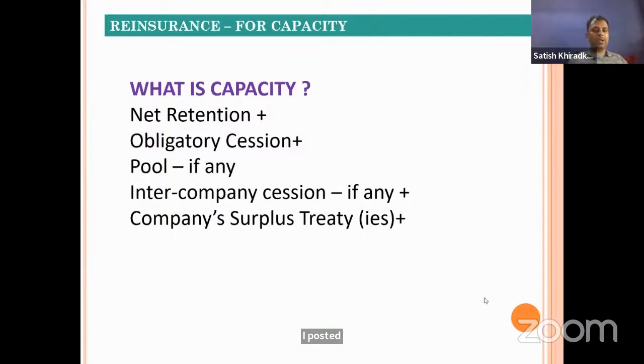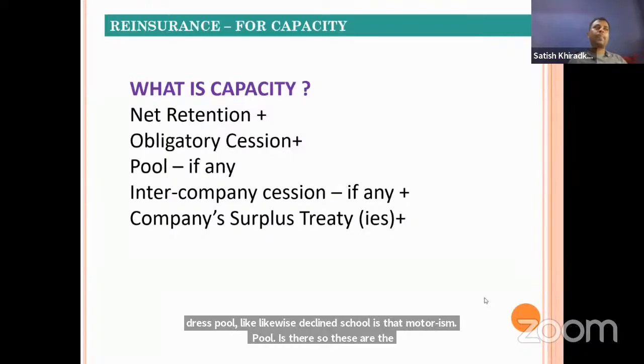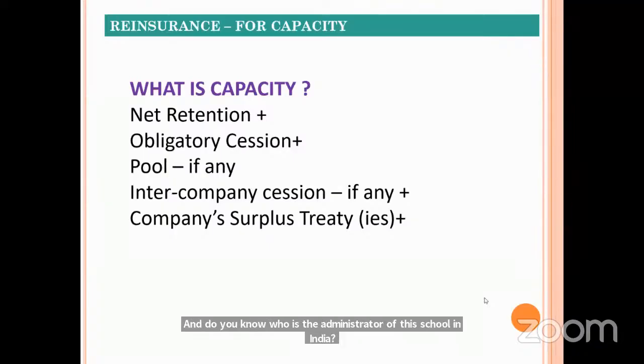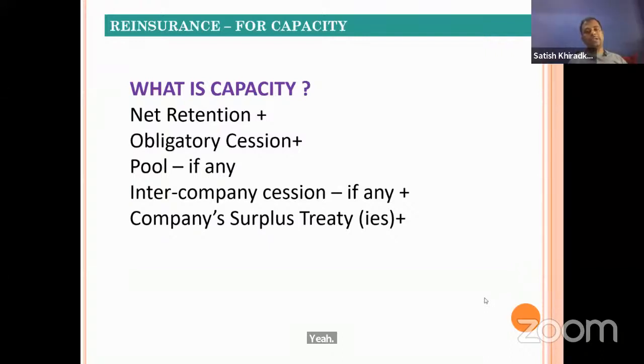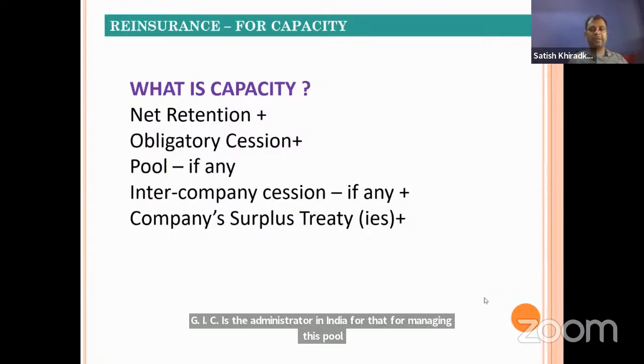The next is a pool. You already said that it is also a risk transfer mechanism, and there are various pools like the terrorism pool, the motor decline risk pool, the decline risk pool, and the motor terrorism pool. These are the pools. And do you know who is the administrator of these pools in India? GIC. Remember, this simple question can also come. That's why I'm telling you. So GIC is the administrator in India for managing these pools. What happens in a pool, we'll discuss later on.